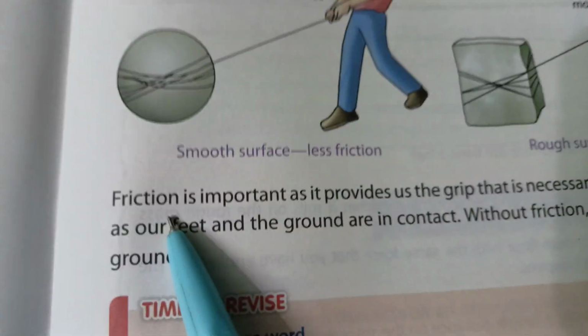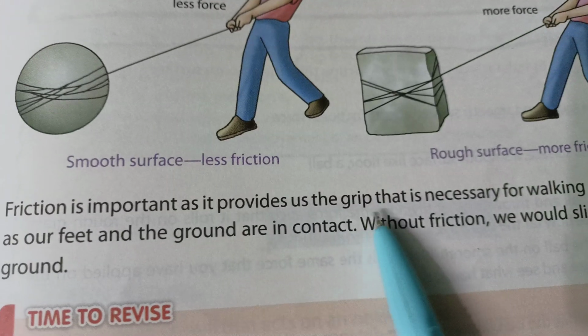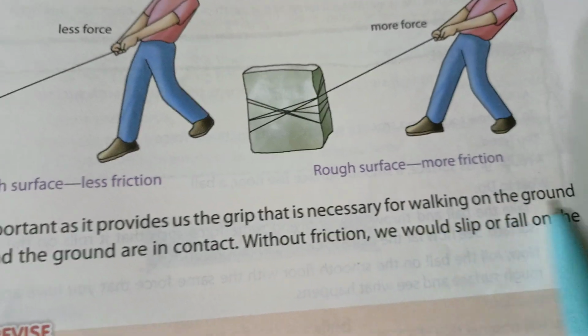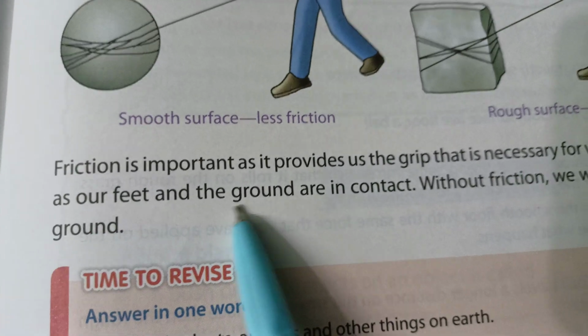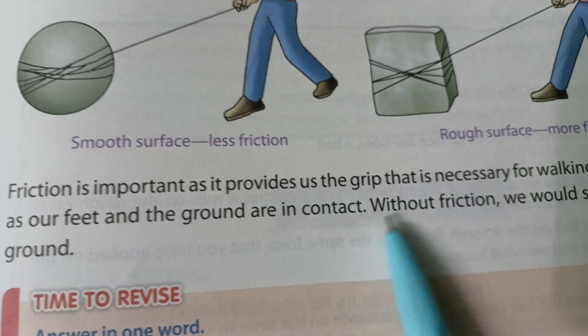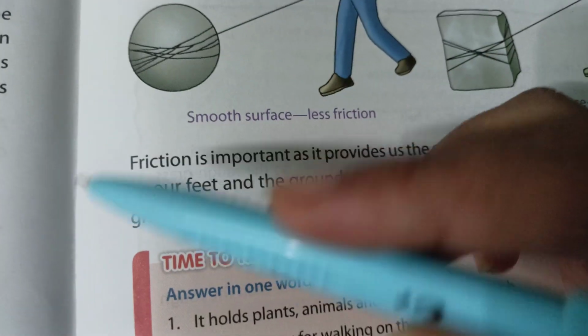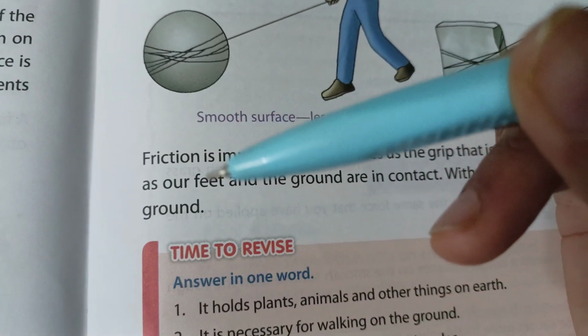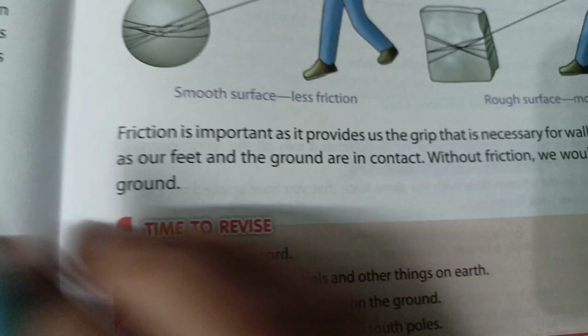Okay, now let us see this. Friction is important as it provides us the grip that is necessary for walking on the ground, as our feet and the ground are in contact. Without friction, we would slip or fall on the ground. If there is no friction, you cannot hold your things. Okay, friction is very, very important.